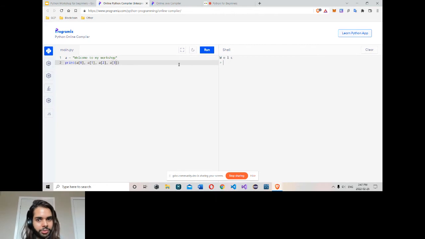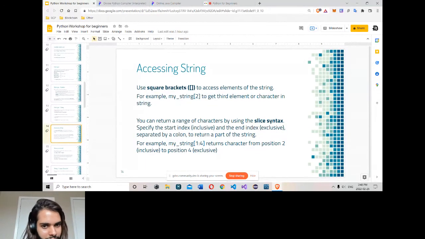You can go on and on. So this is the way to access a string. You use the variable name, square brackets, then simply enter the position of the element. Use square brackets to access an element of a string. For example, 0 for first, 1 for second, 3 for the fourth, and so on.